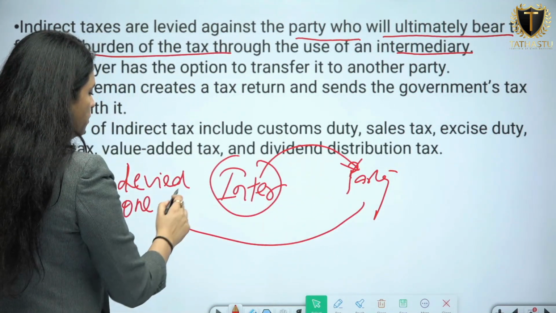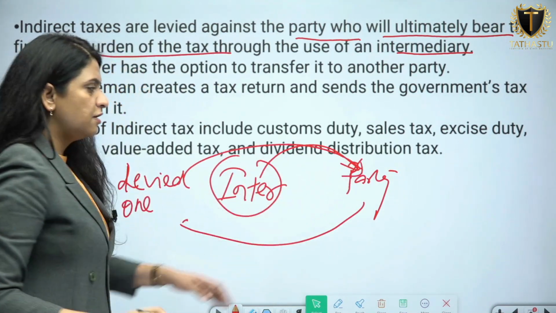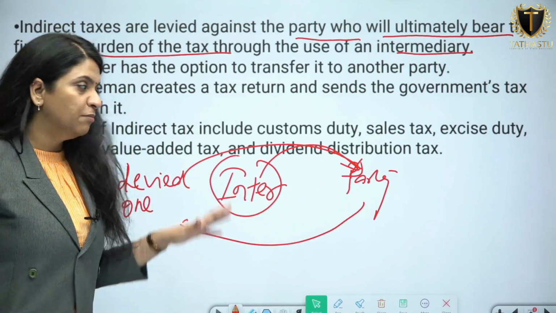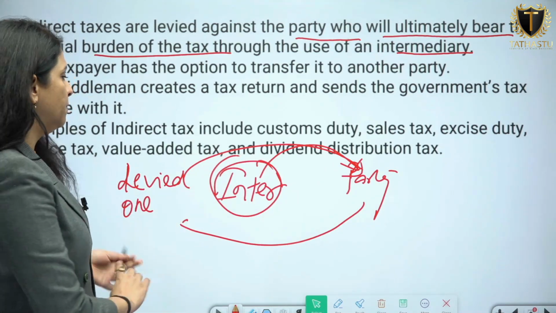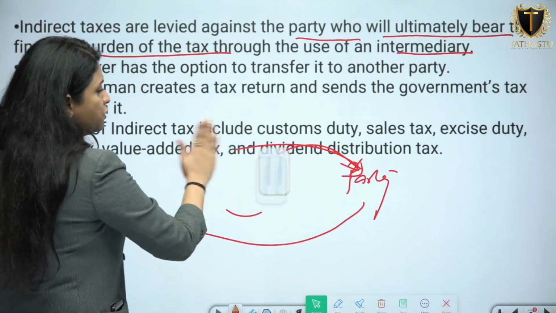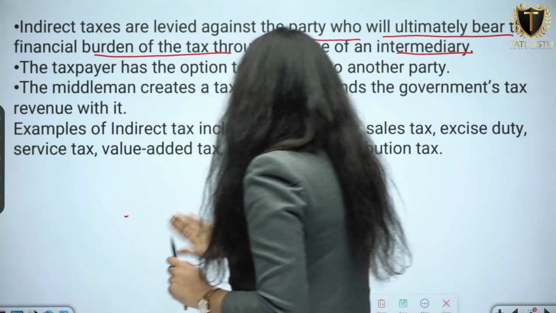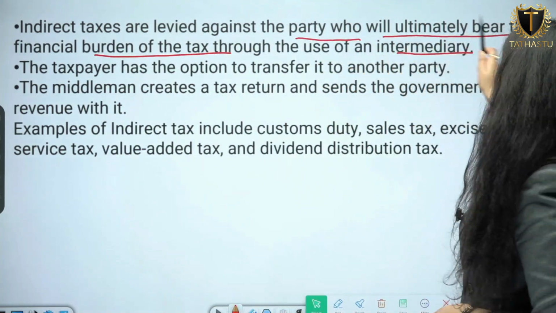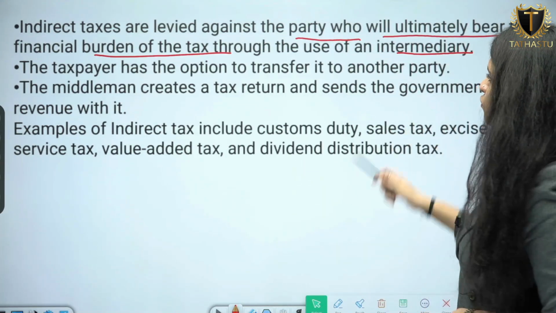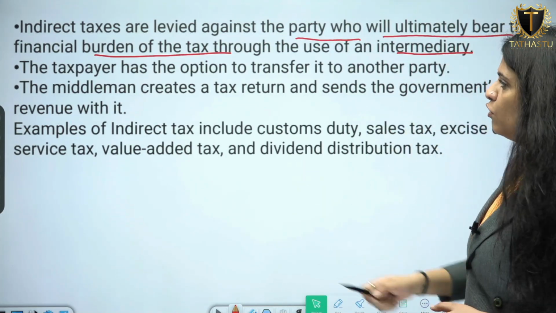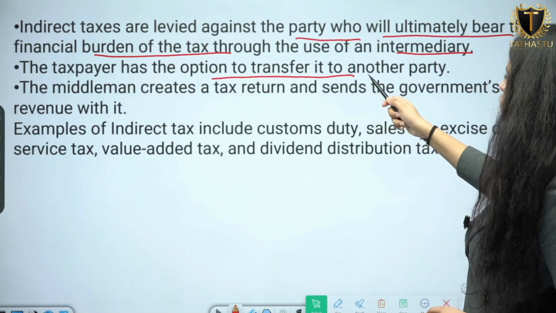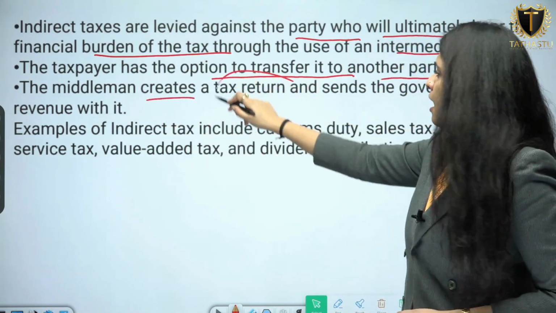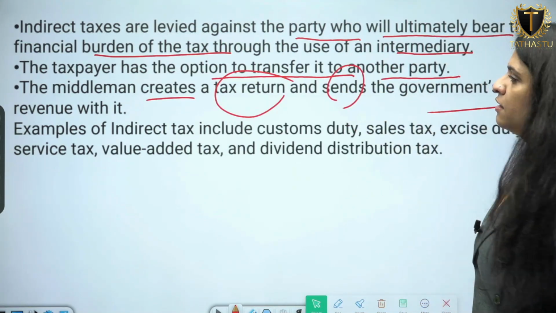This is how the shifting of taxes happens onto another party from the person on whom the taxes had been levied. There will be an intermediary who will cause this shift of tax to be collected from the actual payer. So the party who will ultimately bear the financial burden of the tax through the use of an intermediary, the taxpayer has the option to transfer it to another party. So the middleman creates a tax return and sends the government's tax revenue with it.